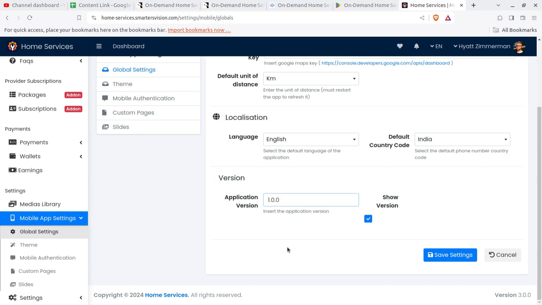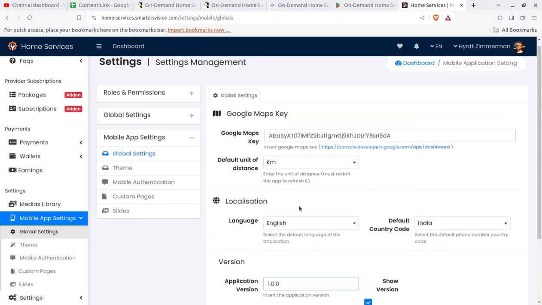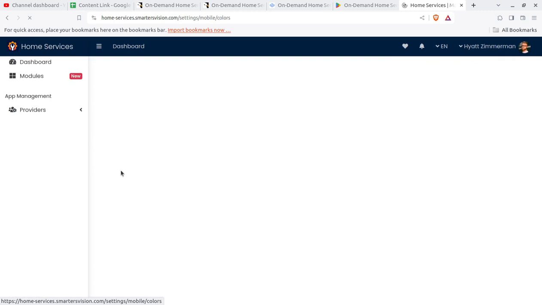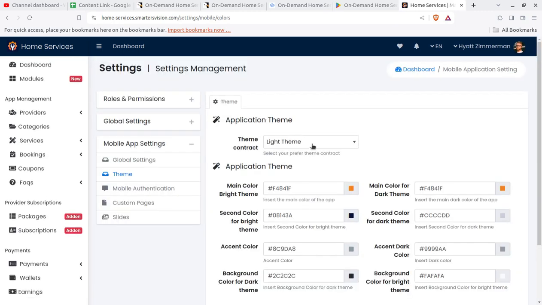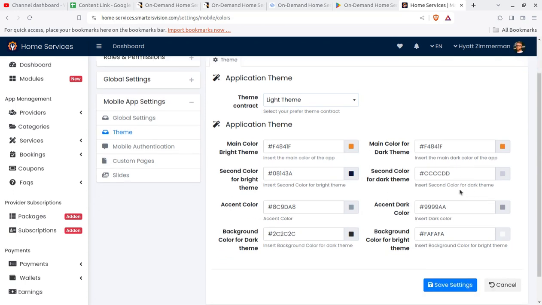You can start with version 0 or 1 depending upon your releases, and you can configure the Google Maps console and all. Further, in the mobile app setting, you can change the theme, and the theme is available in light and dark mode. Further, you can change the main color of the theme, and you can change the color of the light theme and dark theme. So it is totally configurable. You can change the color overall. So as I said, it is a totally customizable solution, and you are going to set all the things.